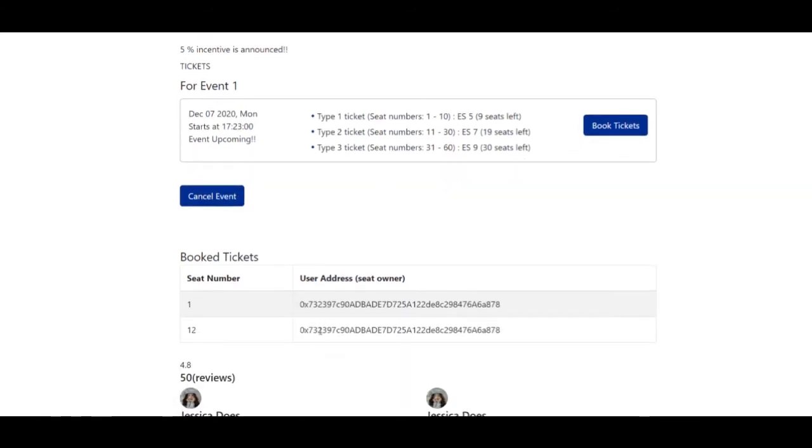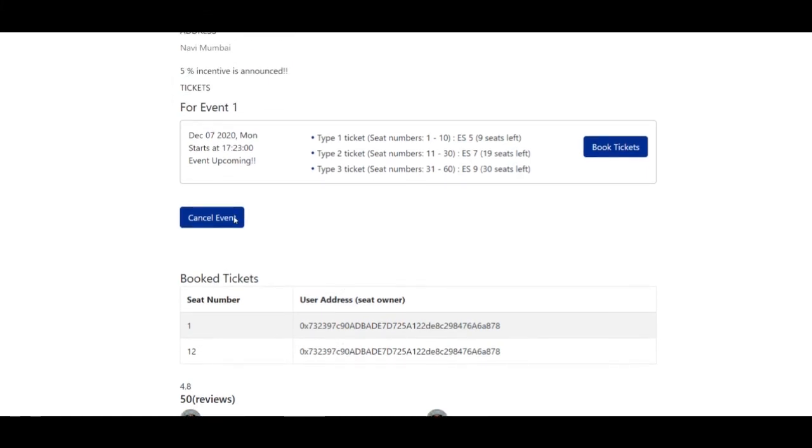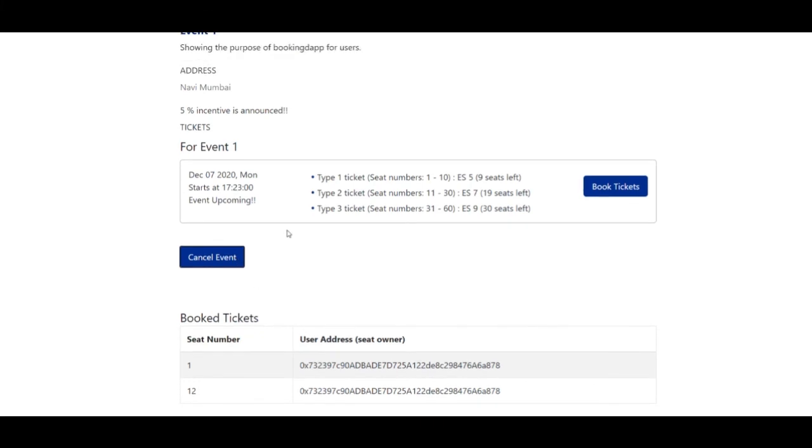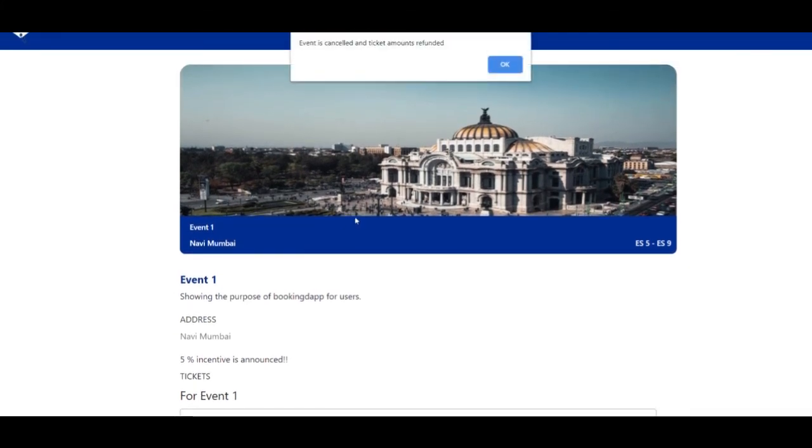Okay, as I said earlier, here you'll see the seat numbers booked along with the account addresses that have booked them. So if you remember, I had booked seats 1 and 12. So here it is showing. Now I'll cancel the event. Okay, the event is cancelled and ticket amounts refunded. So the address from which I had booked the tickets has actually been refunded with the ticket amounts. That is, the 12 ES has been paid back to that account.